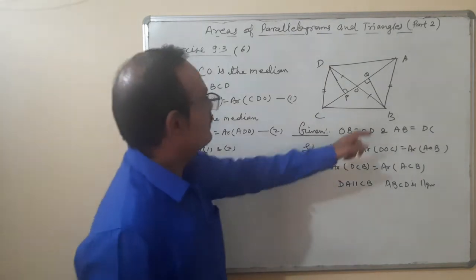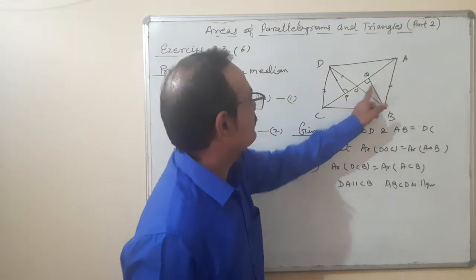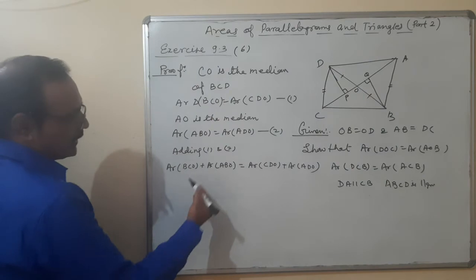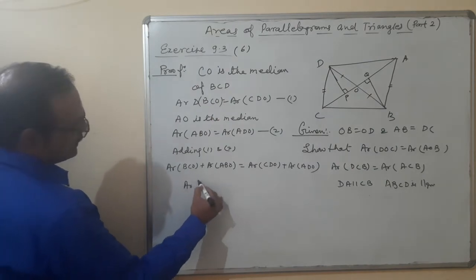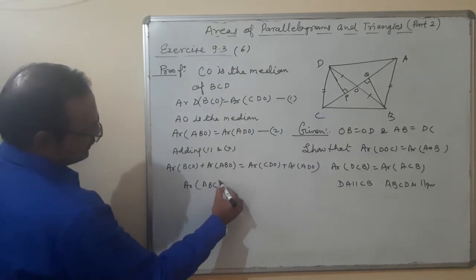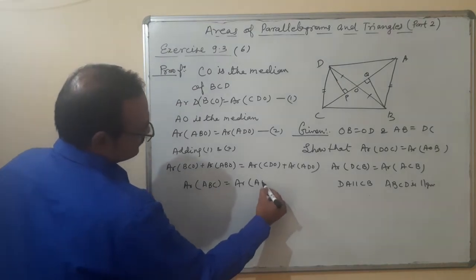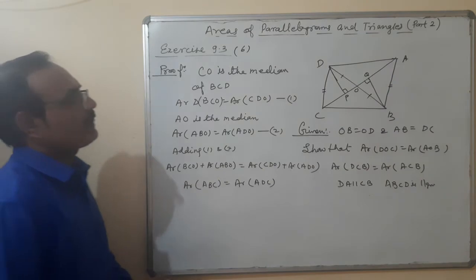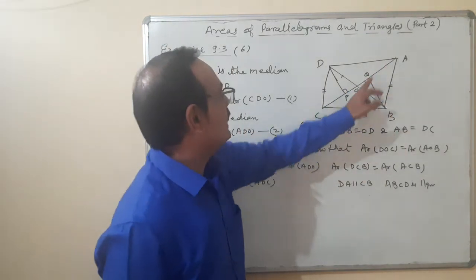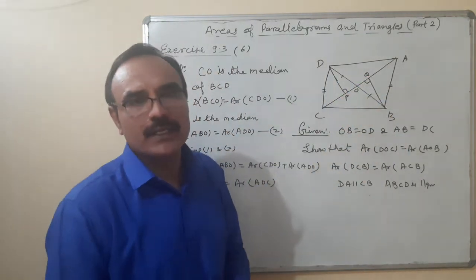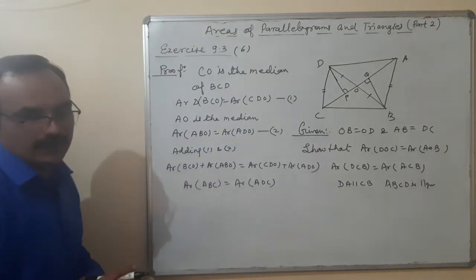BCO, ABO. So that means when we are combining them, area of ABC is equal to area of ADC. Is it okay? Triangle ABC and triangle ADC both are equal in areas.